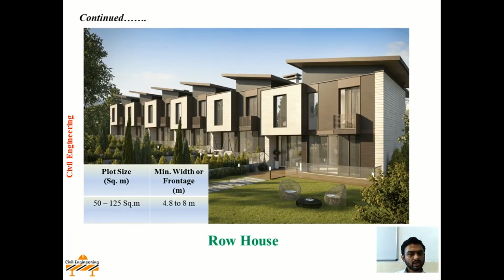Now here we will see what actually a row house is. Row house is nothing but where one wall is common, or you can say in this type of structure only front margin and back margin, that is rear margin, is provided. There is no side margin for this type of building. Here you can see the wall is common for all the houses and hence no side margin can be provided. There is only front margin and rear margin. Now as per model building bylaws, plot size for these row houses will be 50 to 125 meter square, having minimum width of 4.8 to 8 meters.